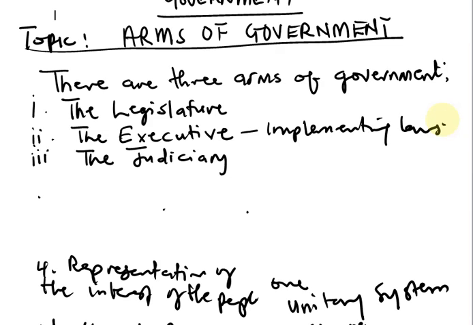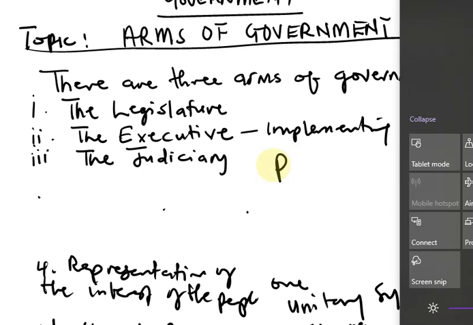So the head of the executive is called the president. While if it is in a parliamentary system, the head of the executive, which is the head of government, is known as the prime minister.